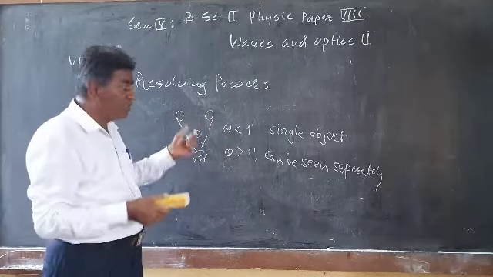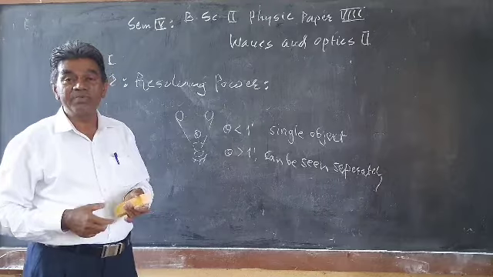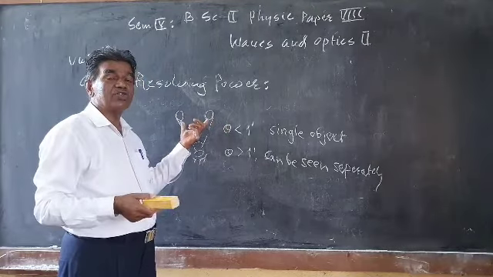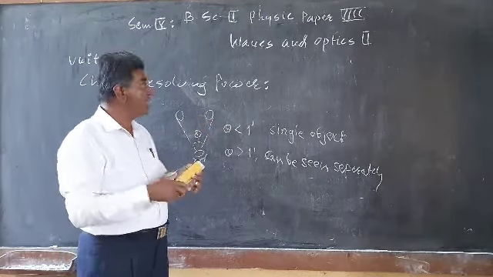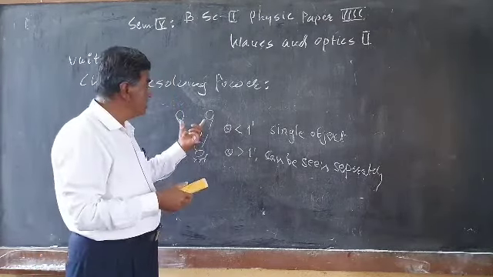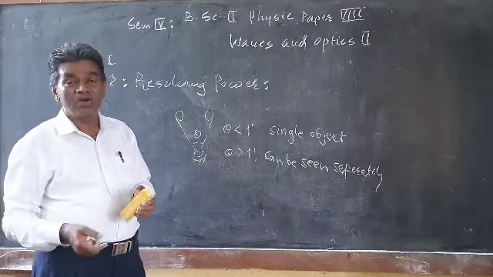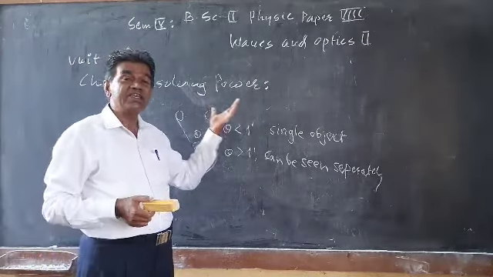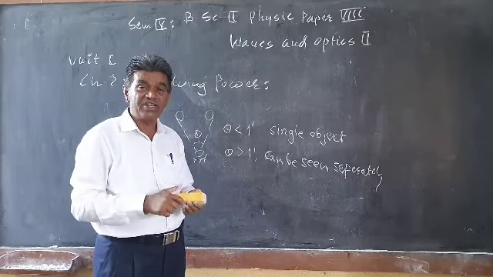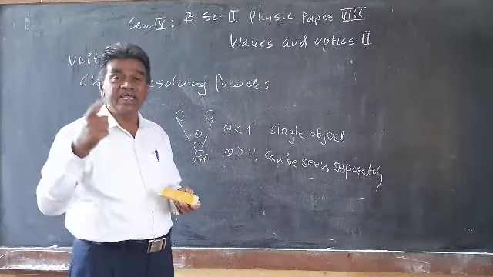Such objects can be seen separately by means of an optical instrument, and the method of producing the separate images of two closed objects is known as resolution. The ability of an optical instrument to see the closed objects separately is known as the resolving power of that optical instrument. We will see what the conditions for resolution are, and what the difference is between resolution and magnification. The condition is given by the scientist Rayleigh.